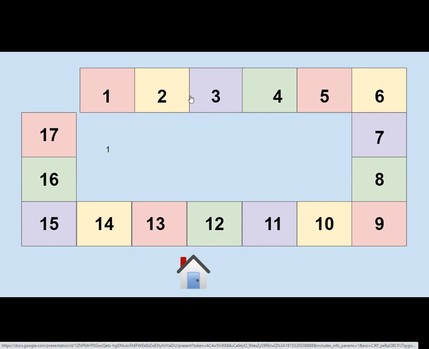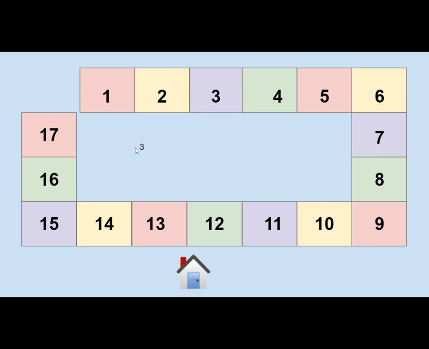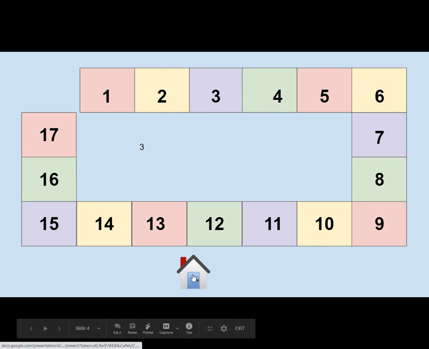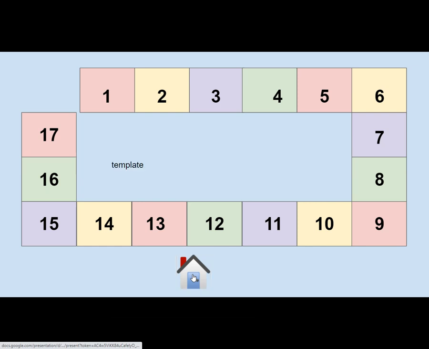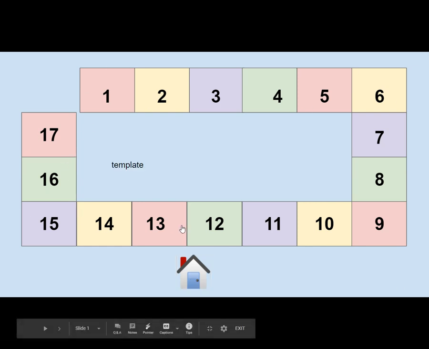So students will not necessarily see the slide changing very much right now, but we know we're going in the right direction because we have a temporary key here to let us know, okay, we're on the right one. I'm going to go back to my template. This is my main home board.